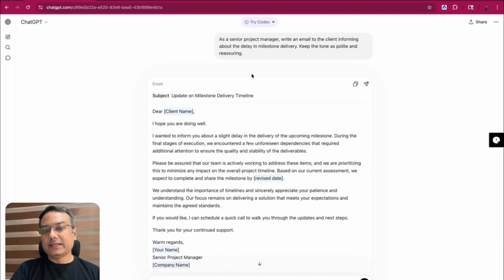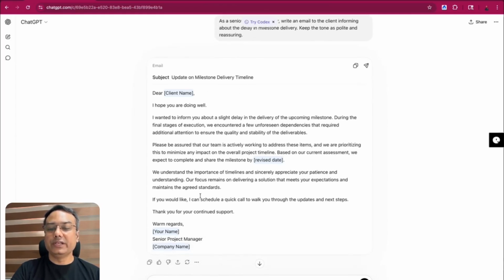Okay, so it has generated the email, and I have given all the frameworks, like I have given the role and I have given the task and the context and also the tone that I want. And it has generated me a beautiful email and it is reassuring, like please be assured that our team is actively working to address these items. So you get the point.